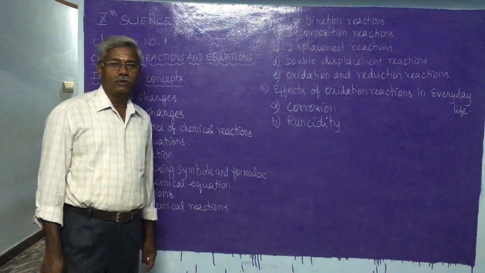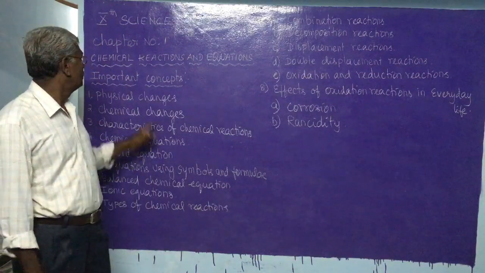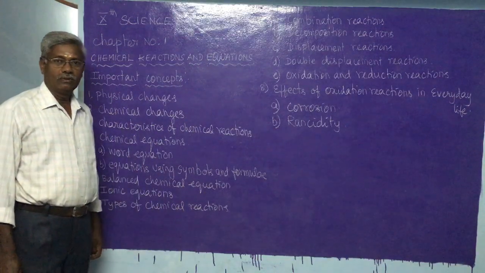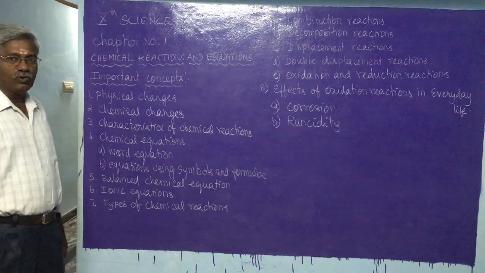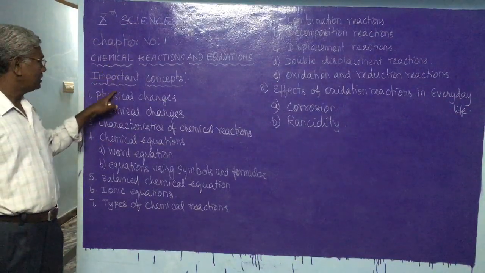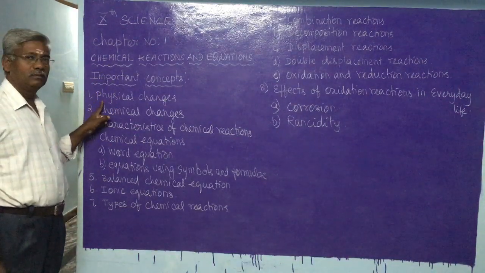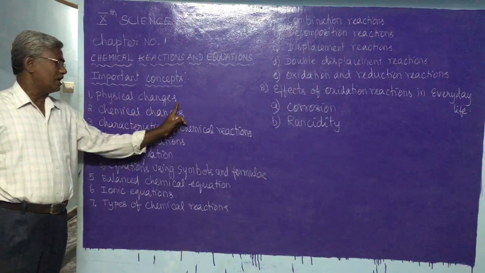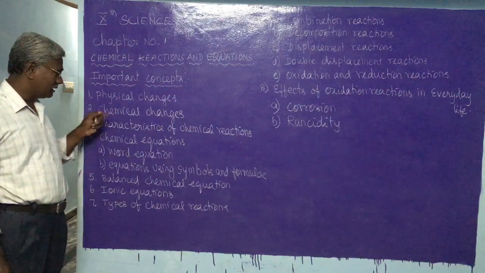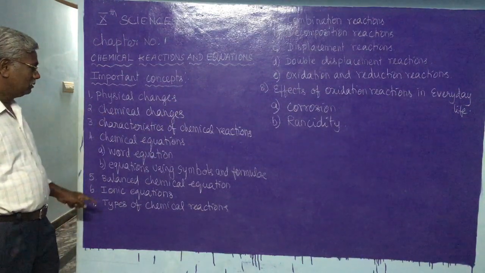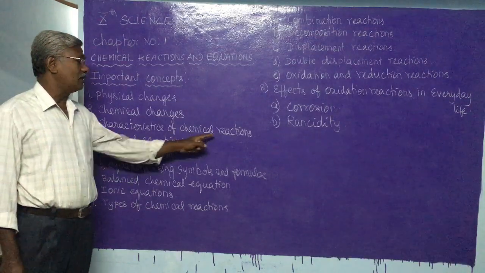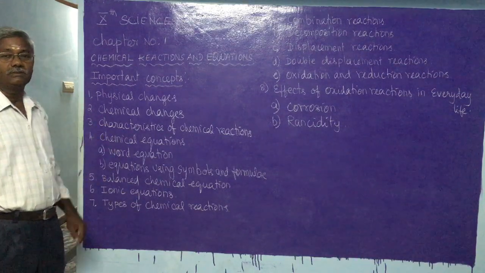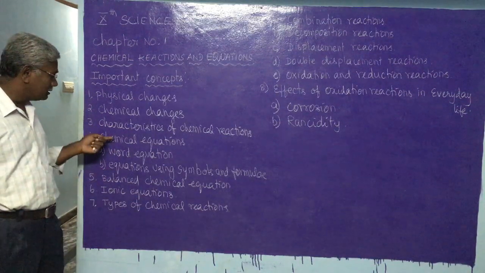Today we are going to discuss the first chapter in chemistry, chemical reactions and equations. The important concepts we are going to discuss in the chapter are: first, physical changes; second, chemical changes; then the characteristics of chemical reactions; then chemical equations, and how to write a chemical equation.